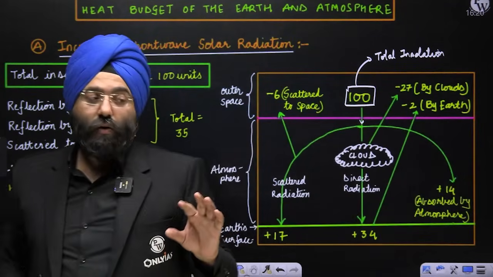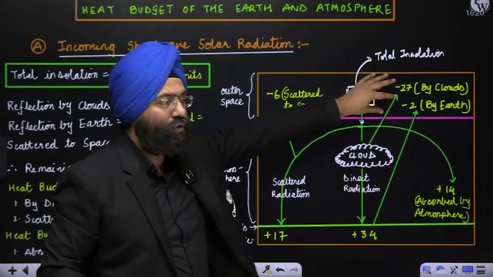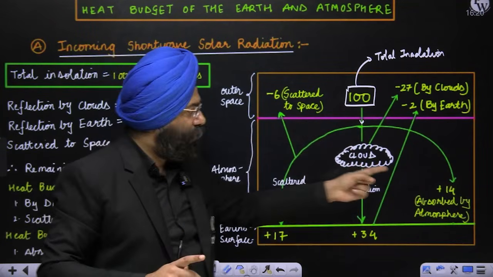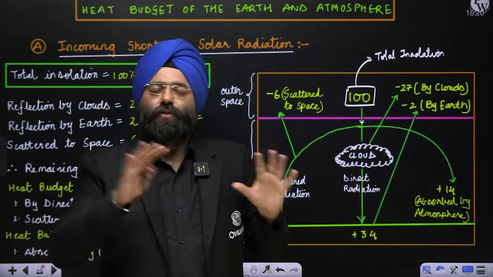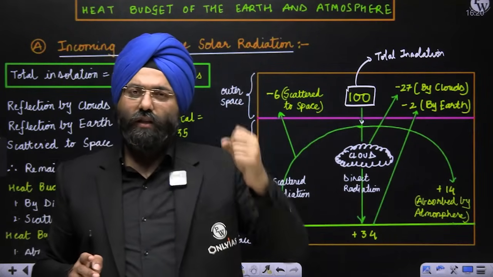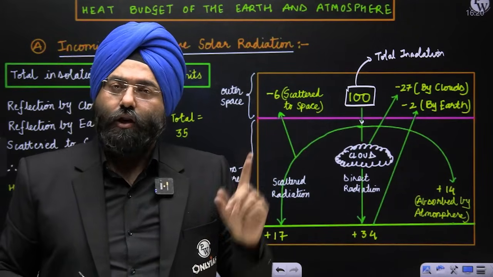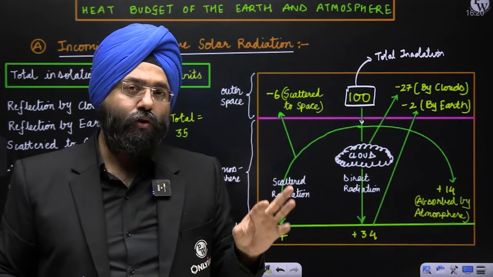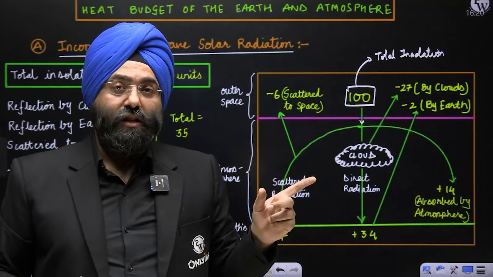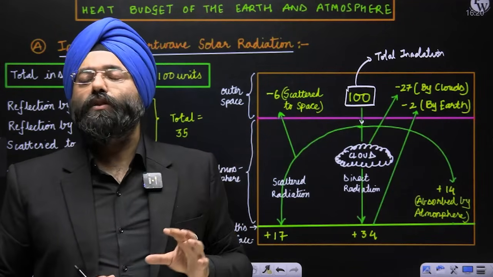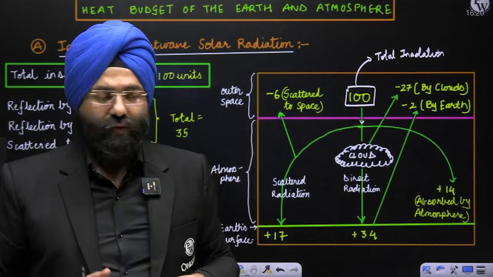Out of 100, these have gone to outer space, and these have been absorbed by the Earth's surface. Another 14 units are absorbed by the atmosphere. When the insolation is coming, obviously it will also heat the atmosphere. You had studied the radiation concept, where I told you that terrestrial radiation as well as insolation heat the atmosphere. So 14 units will be absorbed by the atmosphere itself.